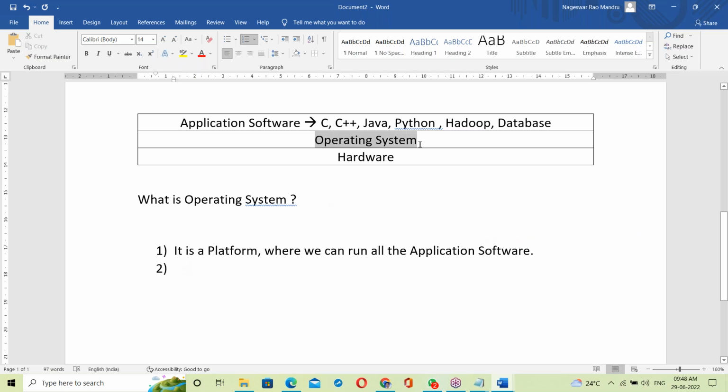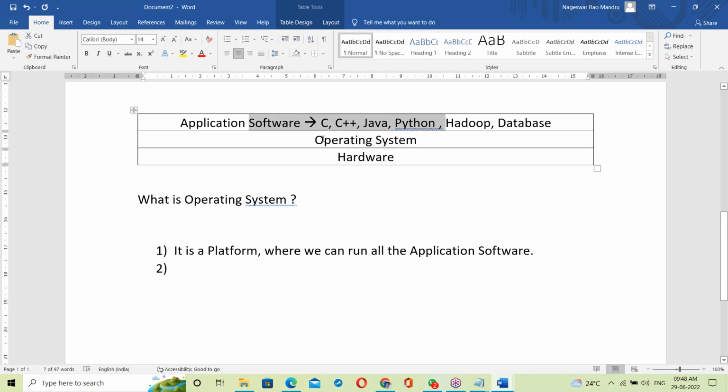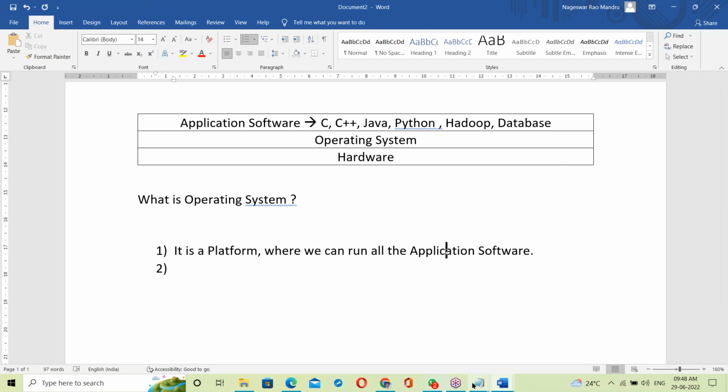On top of OS everything is running. Without OS, no computer. Without OS, we can't run any programs. All programs run on top of OS. So OS is acting like a platform where we can run all the application software.